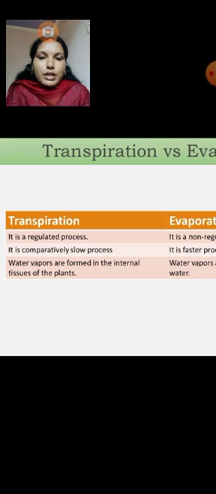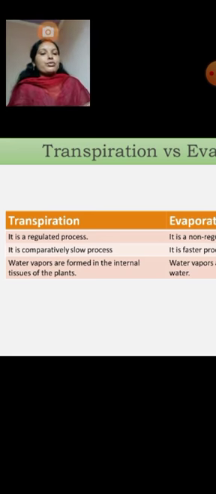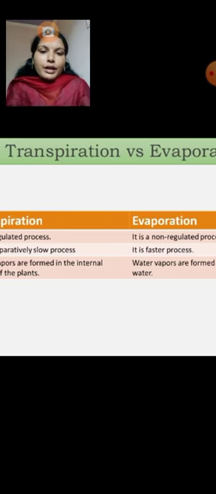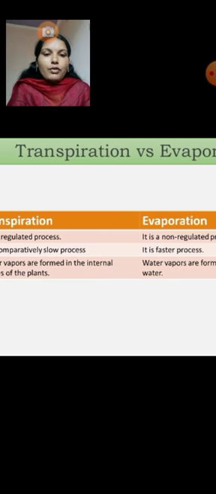Again, transpiration is a comparatively slow process, going on in slow mode, so we can measure it, and we can make some experiments to prove transpiration. Evaporation is a faster process, and we cannot measure it.